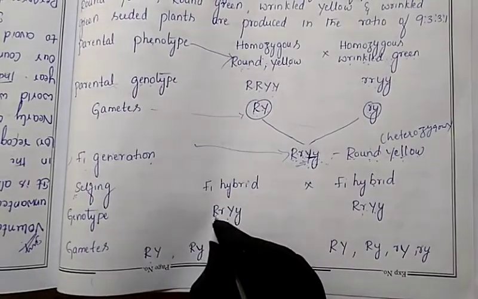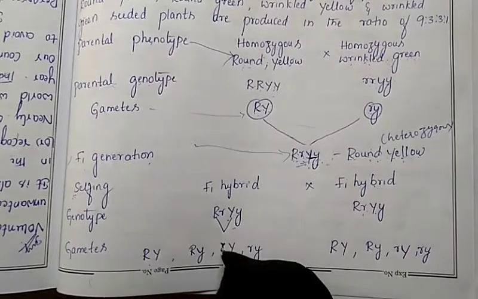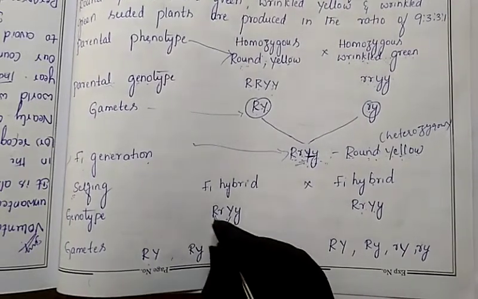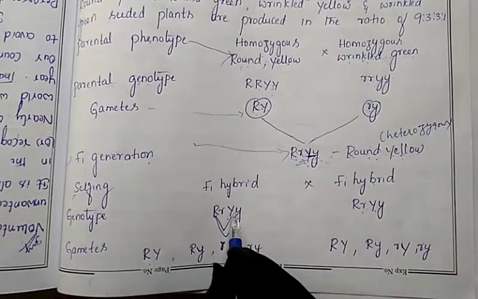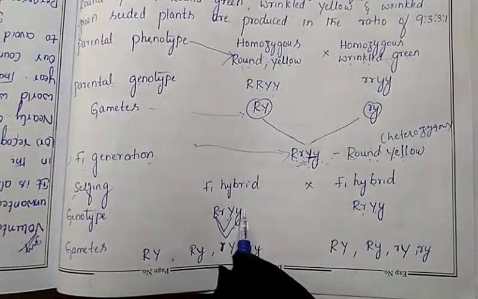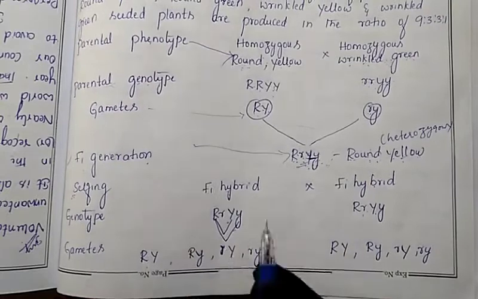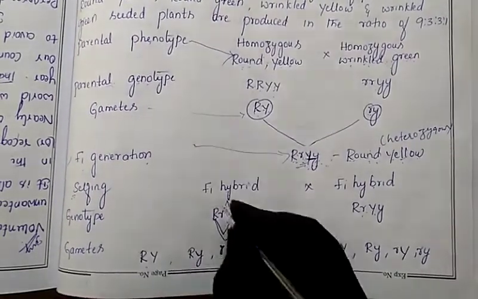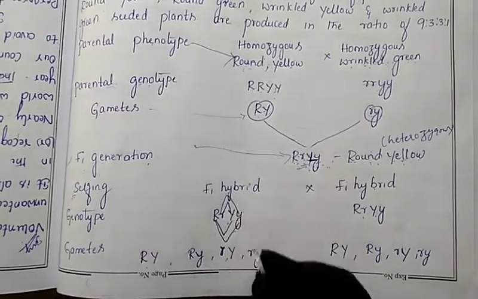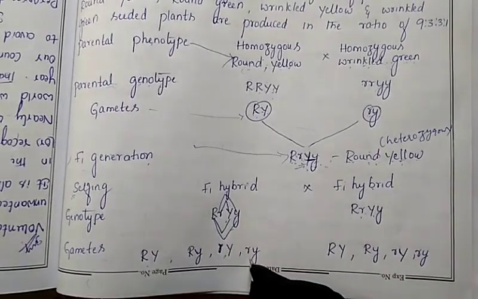First you will take this one, capital R, capital Y. Then capital R, small y. Here capital R, capital Y, capital R, small y are written. Then simultaneously small r, capital Y, small r, small y. Like this we have to release the gamete.